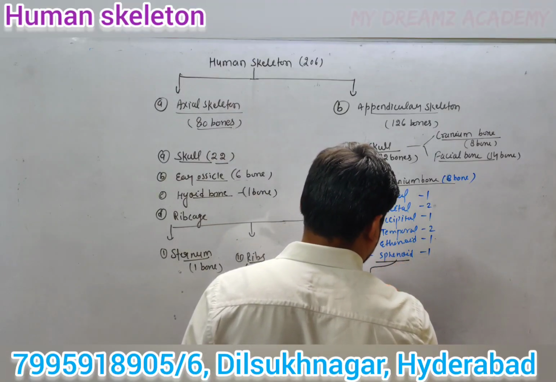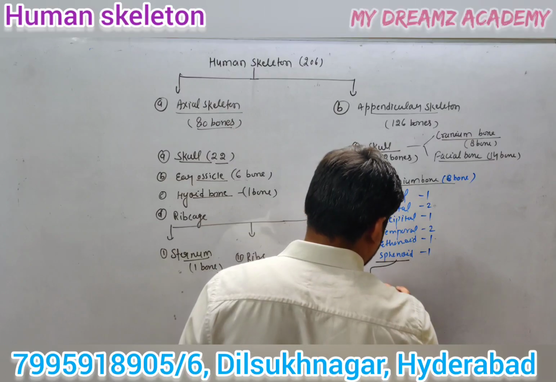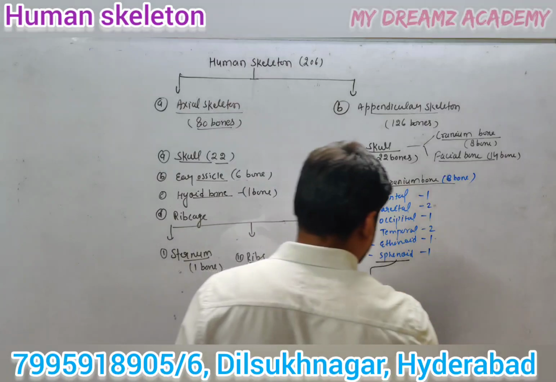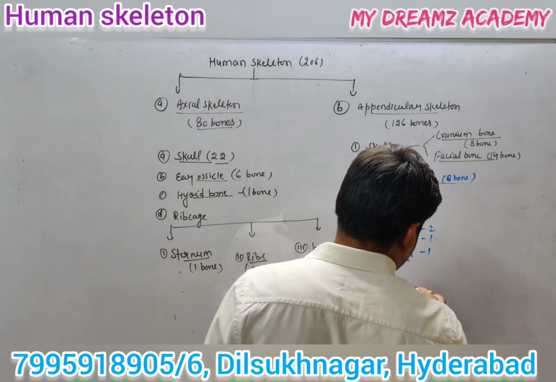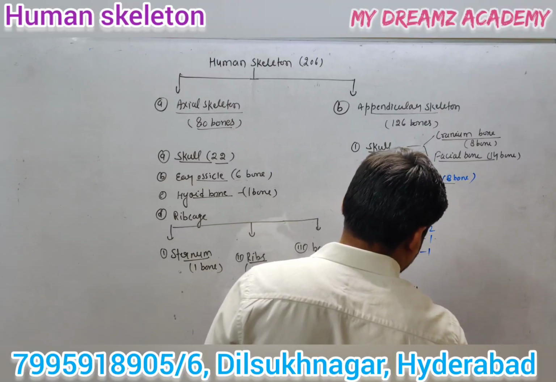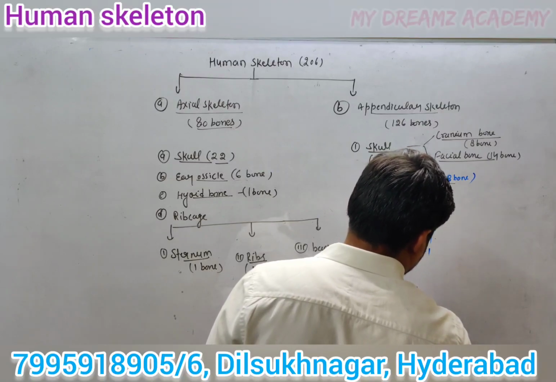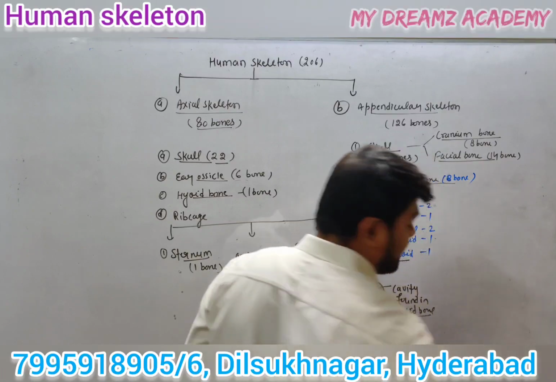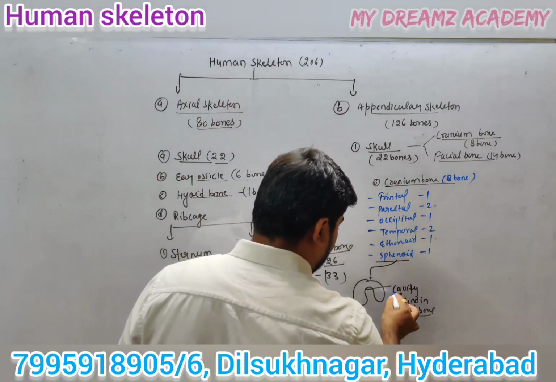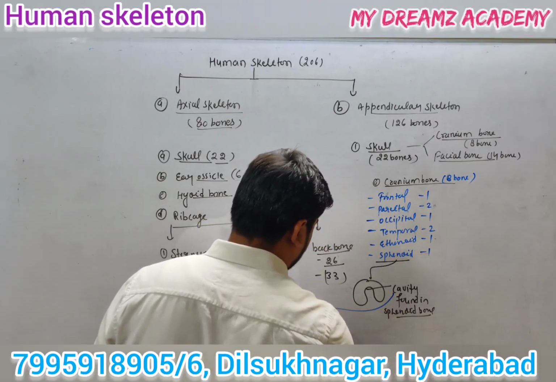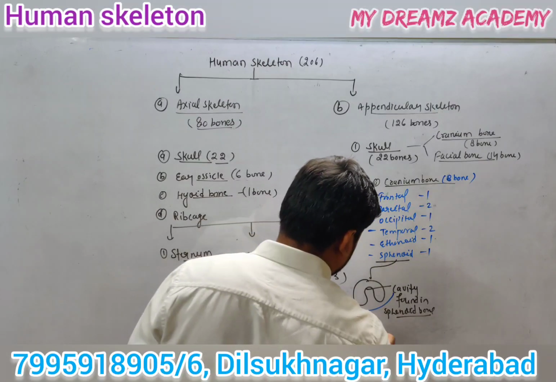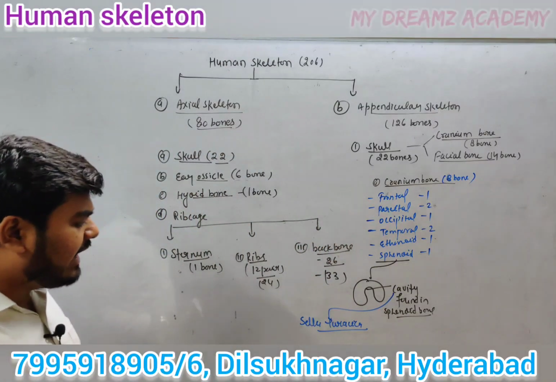Actually, in the sphenoid bone, there is one depression. Depression means a cavity found in the sphenoid bone. This cavity is called the sella turcica. What is the sella turcica?